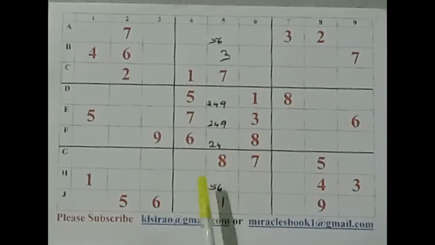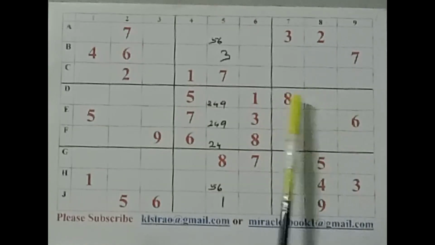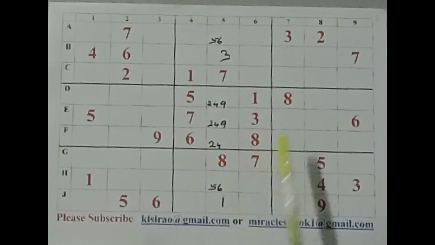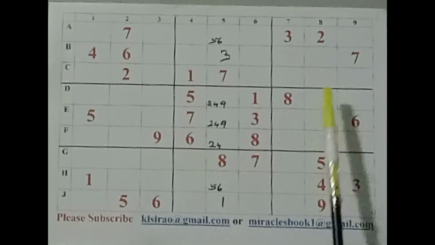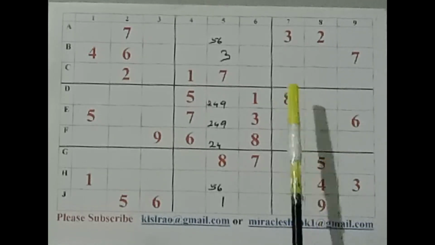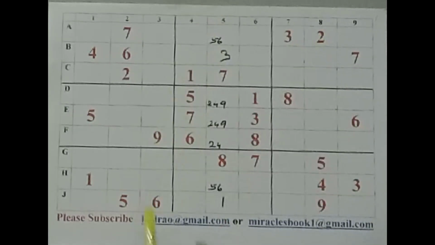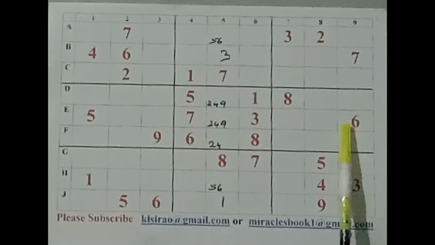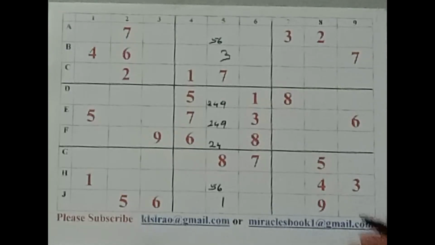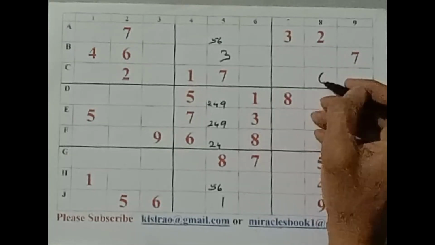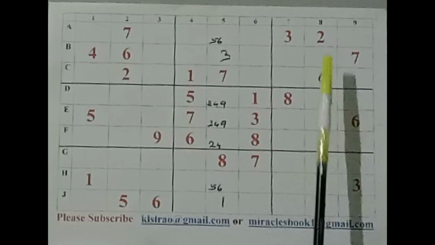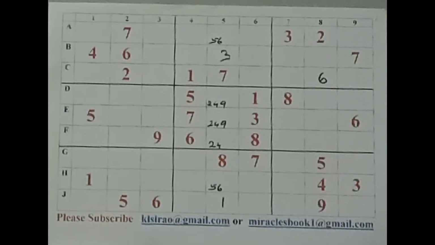Let us now shift to this vertical strip. Here, these two numbers are attracting me, this 6 and 8, because these two numbers cannot be repeated here. That means these three are blocked. That means these two numbers have to take these two positions only in column number 8. But you have a 6 there. That means we can confirm number 6 here. That's the place for a 6. And that's the place naturally for number 8.